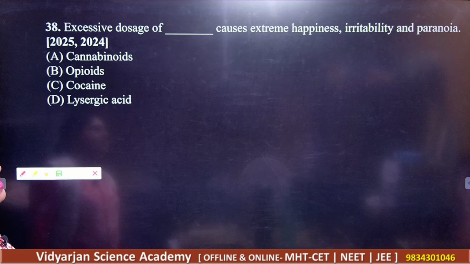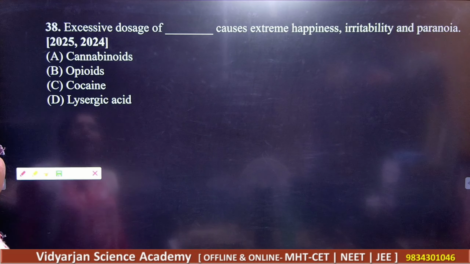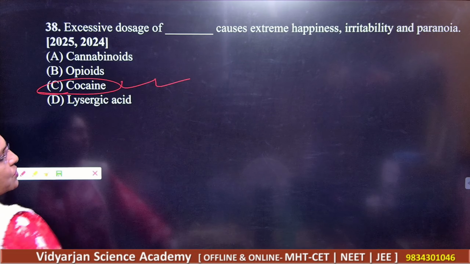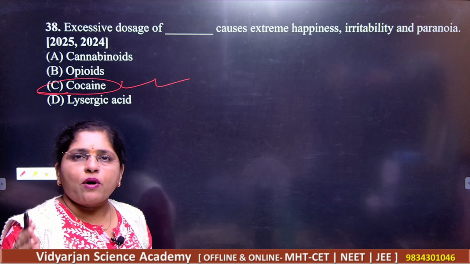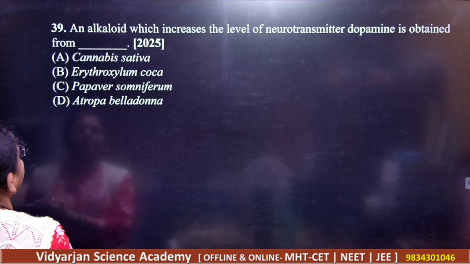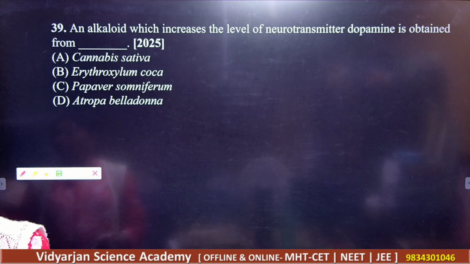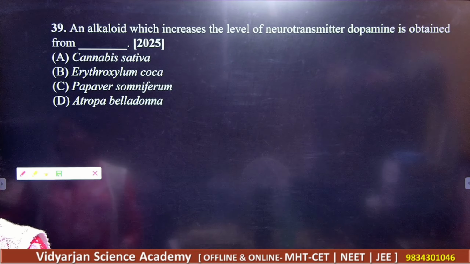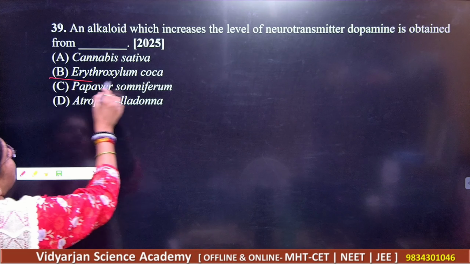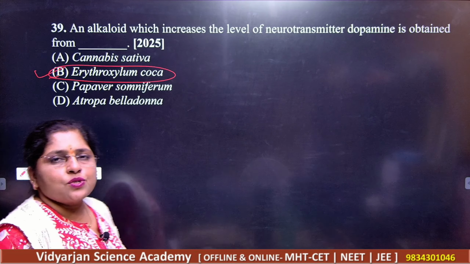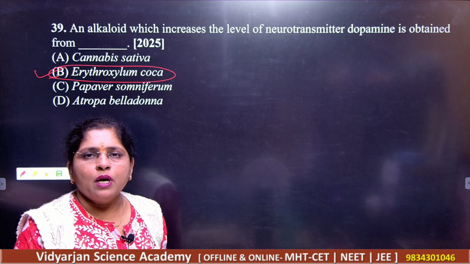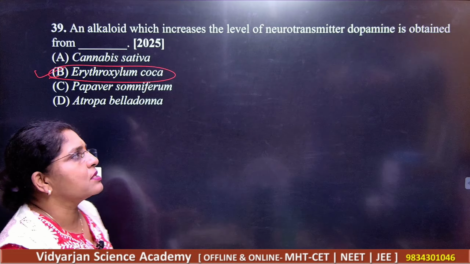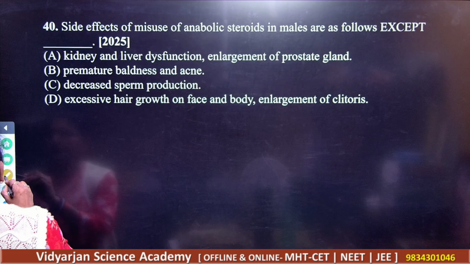Excessive doses of dash cause extreme happiness, irritability, paranoia, and that is nothing but what here? Cocaine. So for this, every drug you should know the mode of action. Next, an alkaloid which increases the level of neurotransmitter dopamine, which is obtained from Erythroxylum coca. Okay, students, please remember, make a chart, a mind map for all types of drugs, their mode of action and the bad effects.